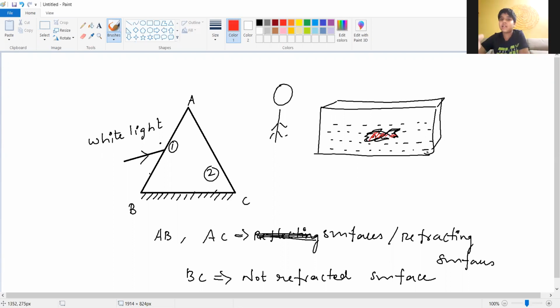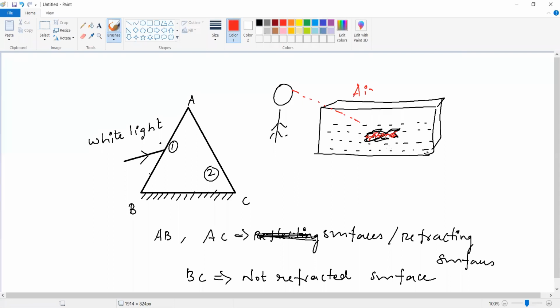Actually, here are the light rays traveling from air. Outside of the water, what is there? It is air. Below it, it is water. So there are two surfaces, one is the air surface, another is the water surface. So the light rays are coming from air and traveling to the water.